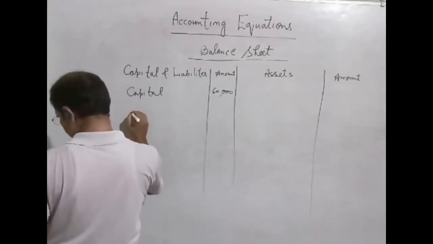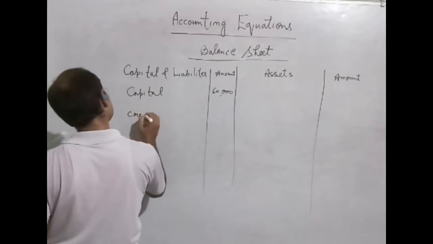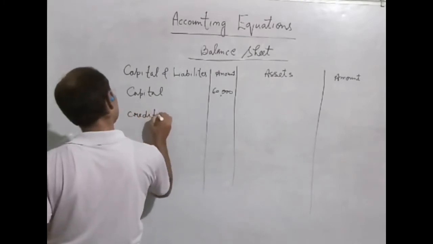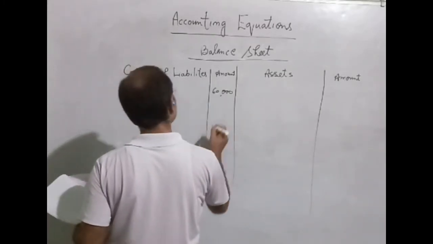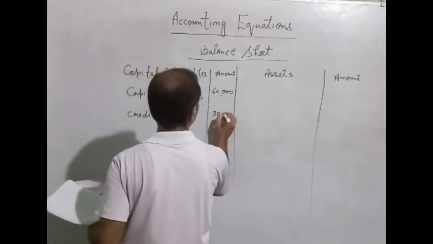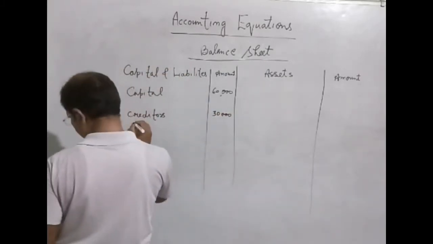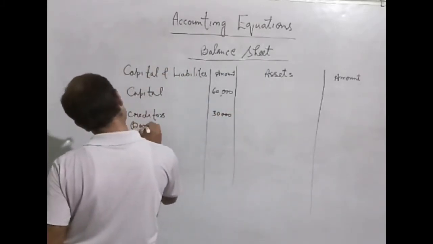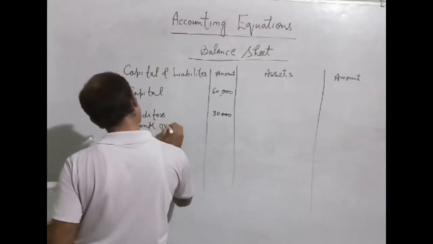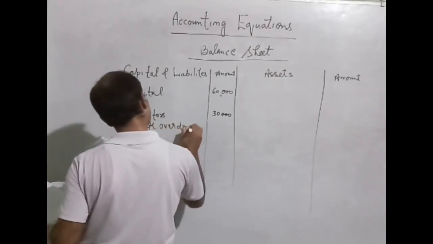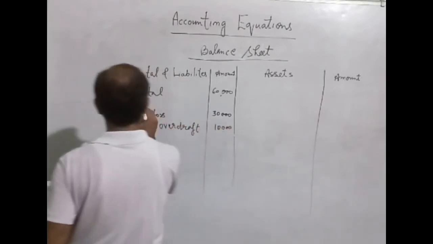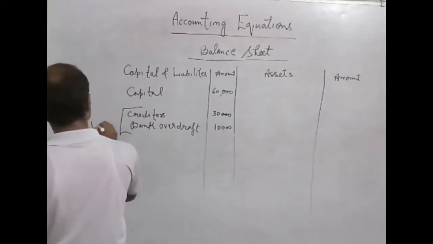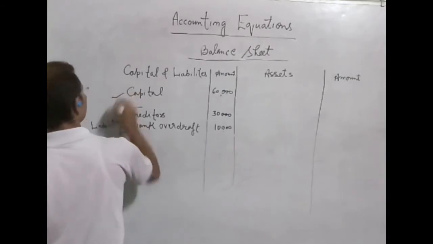Next, creditors, and we can take the example 30,000, and bank overdraft. In this way we write, and these are the liabilities, and this is the capital.